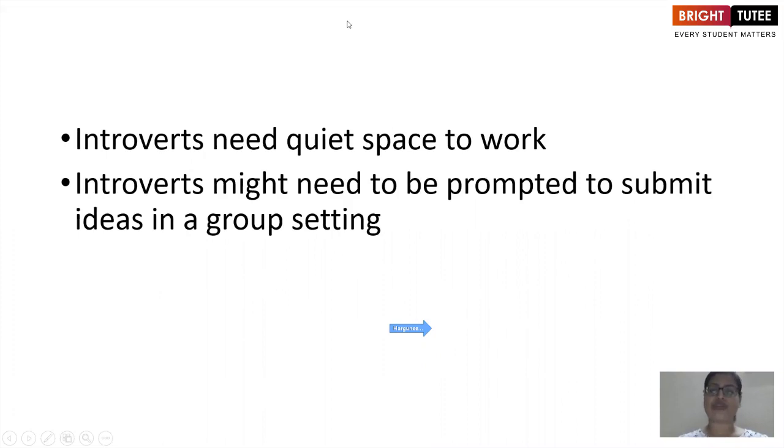Okay. So introverts, usually it is understood that they need some quiet space to work. So if there is a lot of noise around, especially a lot of stimulus around, introverts get distracted very easily. Introverts might need to be prompted to submit ideas in a group setting, meaning thereby that if there is a group discussion happening, everybody will put forth their ideas, but introverts will have to be prompted, pushed to actually place their ideas in front of the group.